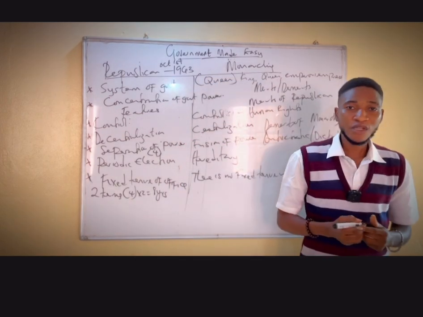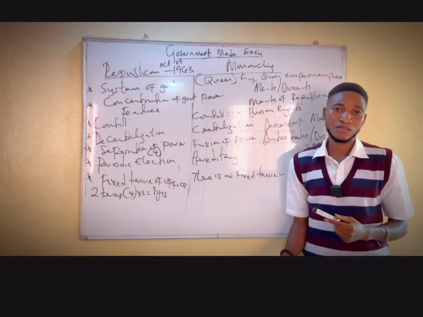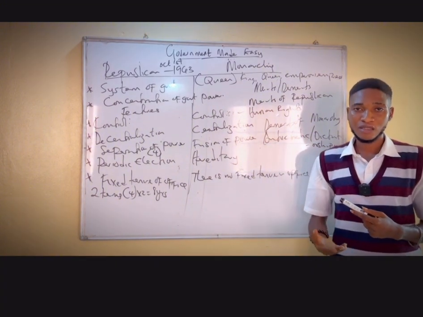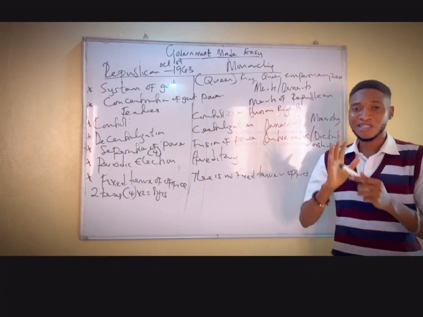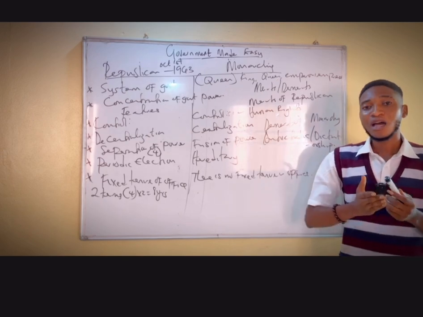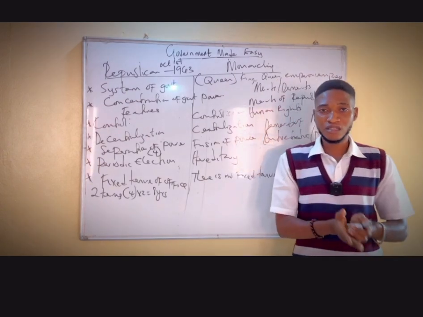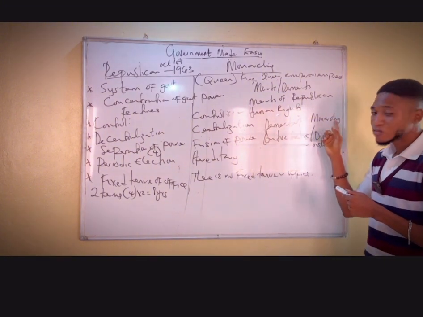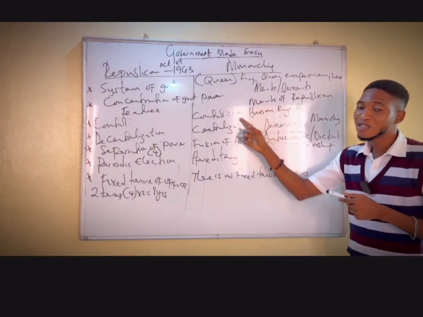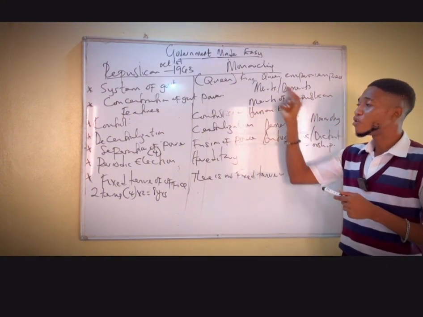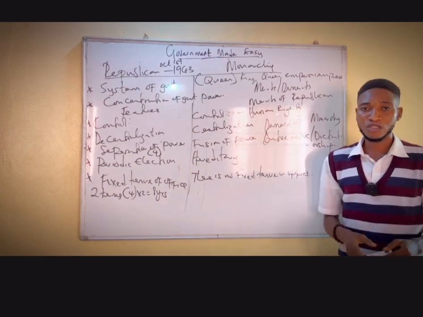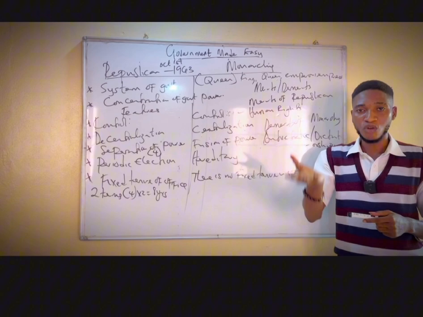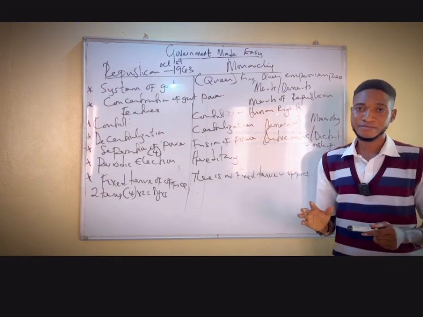Since the powers of the government are fused in just one person, the person can start ruling the people without their consent. He can change the constitution to satisfy his own demand and will in the state. Hence, the rights of the people in the monarchy system of government can be easily denied or violated in the country. Why? Because the monarch himself, his words are laws and they are final.